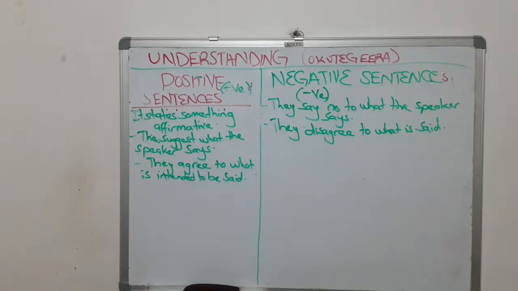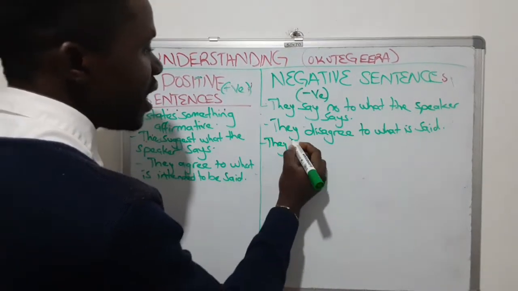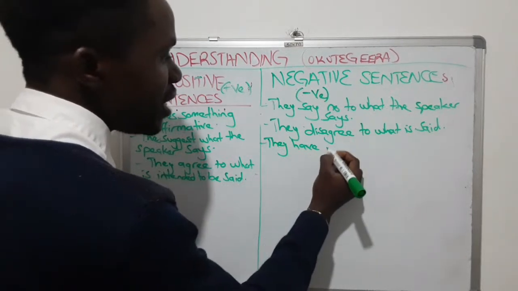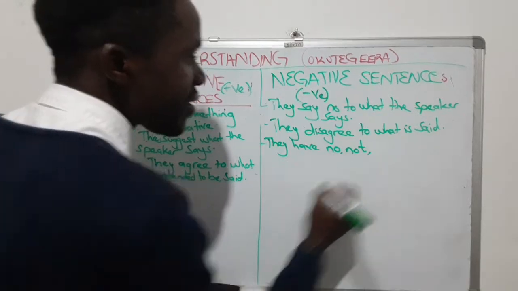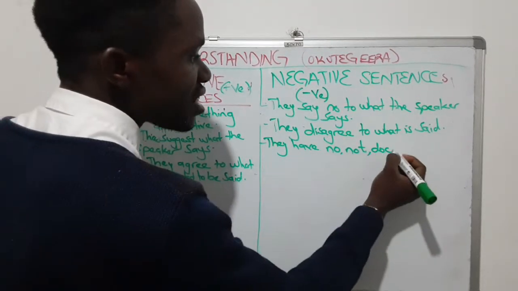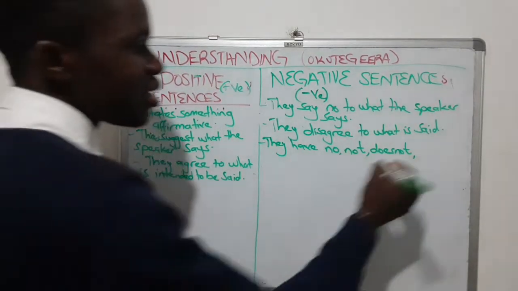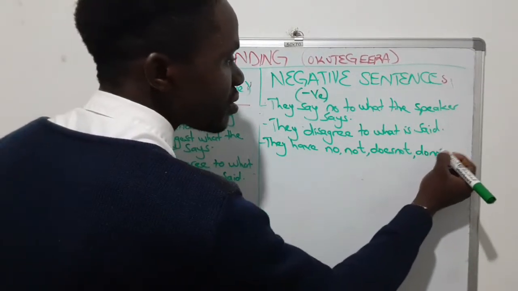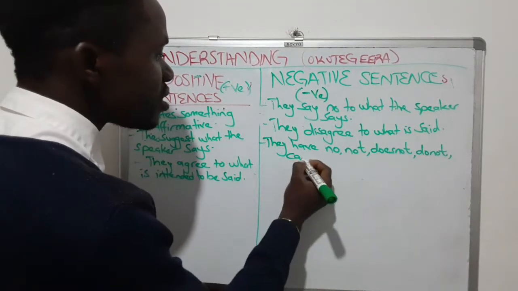We have negative sentences also. They have no in them, or not, or does not for singular subjects, or do not, or cannot.